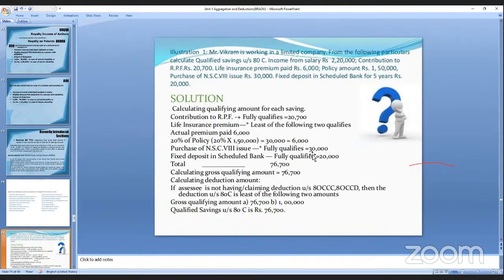Fully qualified, it is 30,000. Time deposit in scheduled bank, that is fully qualified, it is 20,000. Total, it is 76,700. So these all are the things. And the gross qualifying amount is 76,700. Means whichever is the least you have to take. Least is 76,700.